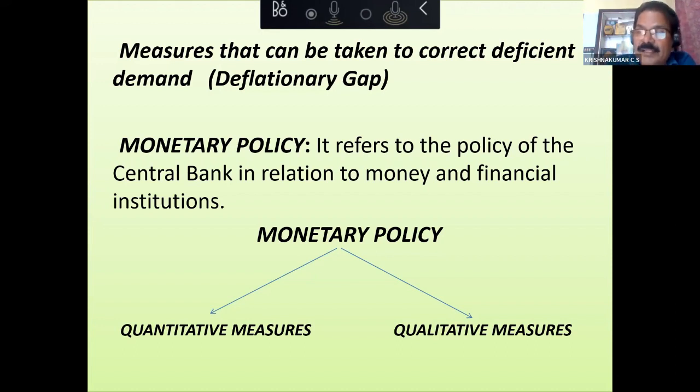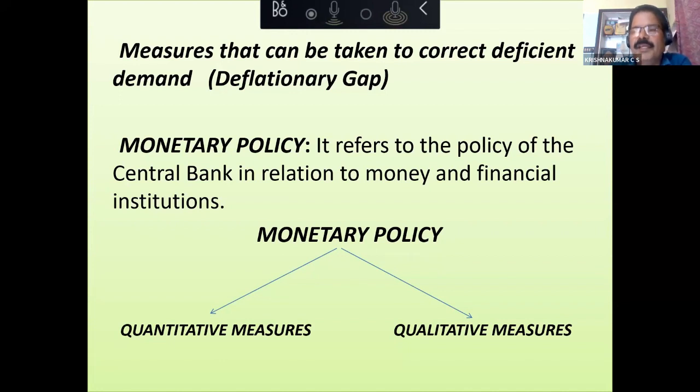Commercial banks may borrow money from the central bank in order to meet their long-term credit requirements. The interest charged on these loans you call bank rate. For example, SBI can borrow from RBI to meet its long-term credit requirement. RBI will collect interest for these loans. That interest is called bank rate.